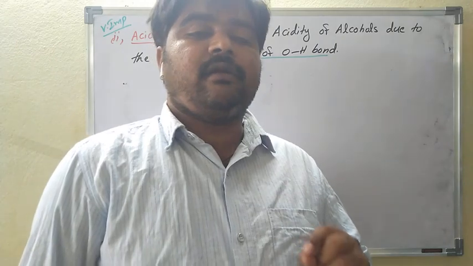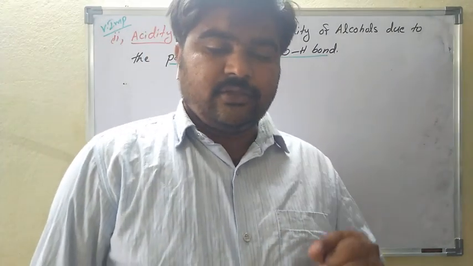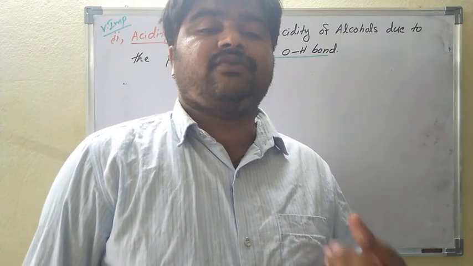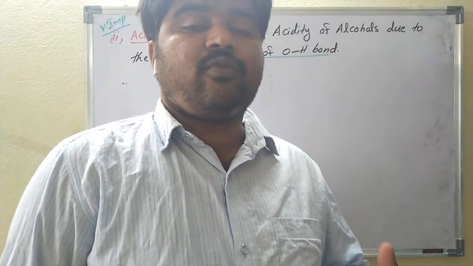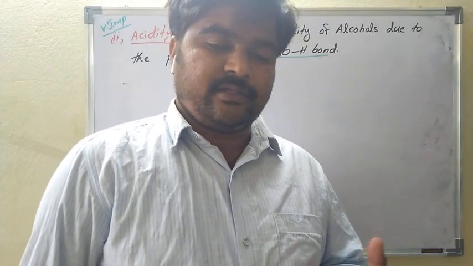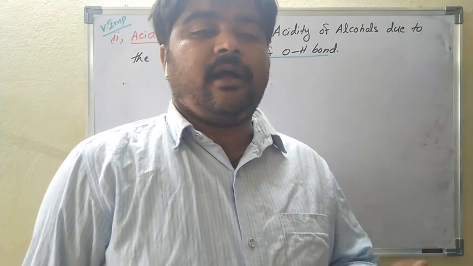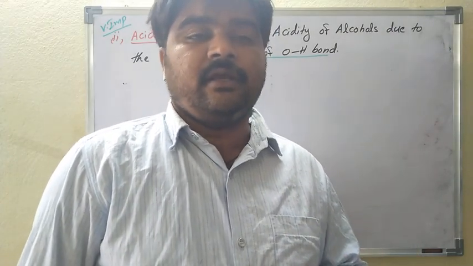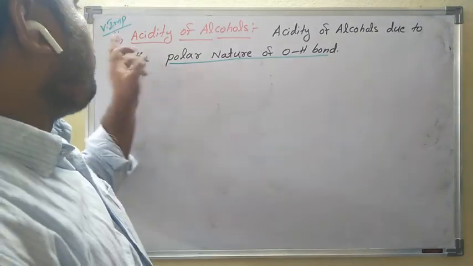In that, the acidity of alcohols and phenols, the first reason is reaction with metals. Whenever alcohols and phenols react with sodium, potassium, aluminum and some other metals, they give the corresponding alkoxides and phenoxides. This reaction explains that alcohols and phenols have acidic nature. Coming to the next, acidity of alcohols is a very important topic.